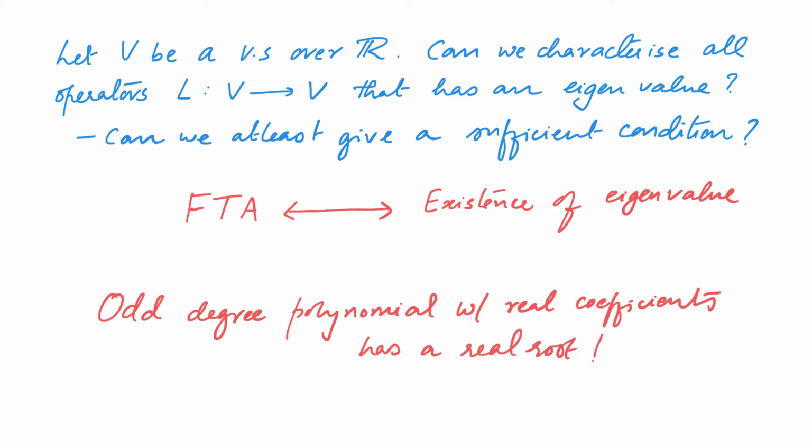Now there is one nice proof of this using calculus which you might have seen in your course on calculus. If not, we will prove it a little later, but for now let us assume this result. Given this result and what we saw earlier, we might feel that if the dimension of V is odd, then any linear operator from V to V will have an eigenvalue. Let us see if we can prove it by following the procedure that we had followed before.